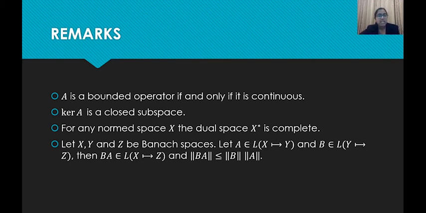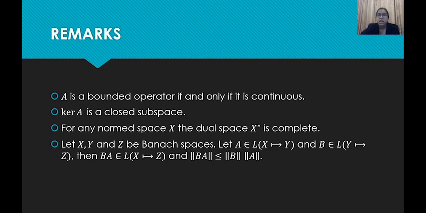Now why is the dual space complete? The dual space is actually the collection of all linear functionals, right? That is a mapping from X to R or C, and clearly the set of real numbers or complex numbers are all complete, right? They are Banach spaces. And so by the theorem we have just discussed, that is, if the mapping is from X to Y and Y is complete, then the space of all bounded linear operators L(X,Y) forms a complete space.